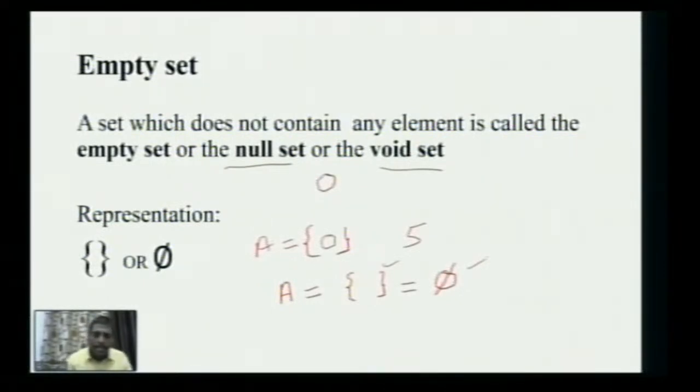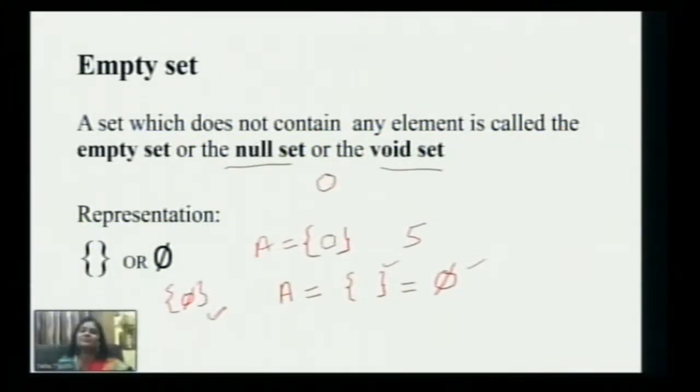You should be very careful while dealing with the empty set. For example, if I write the empty set symbol inside braces, this doesn't mean an empty set. Why? Because this is a set with that symbol as one of its elements. I think this is clear to all the students. We'll move further and see more kinds of sets. So this was one type, a special set known as the empty set.